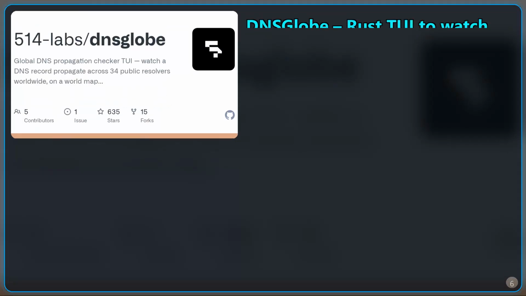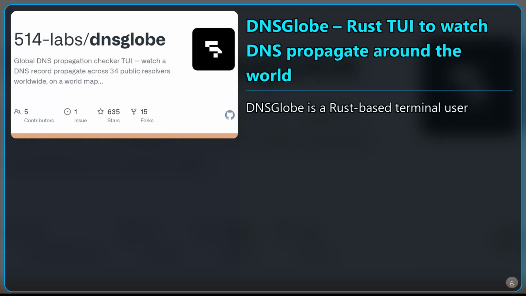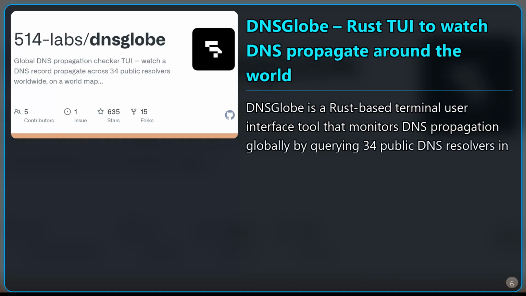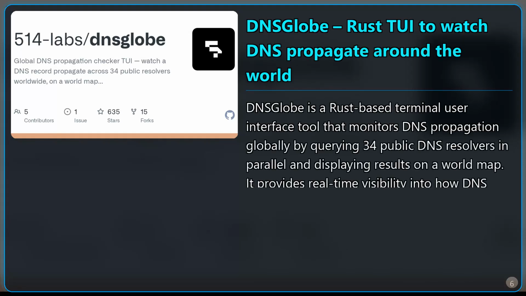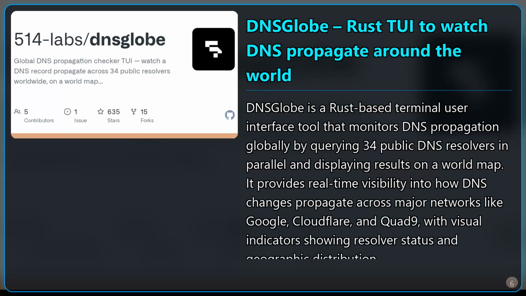DNS Globe. Rust UI to watch DNS propagate around the world. DNS Globe is a Rust-based terminal user interface tool that monitors DNS propagation globally by querying 34 public DNS resolvers in parallel and displaying results on a world map. It provides real-time visibility into how DNS changes propagate across major networks like Google, Cloudflare, and Quad9, with visual indicators showing resolver status and geographic distribution.